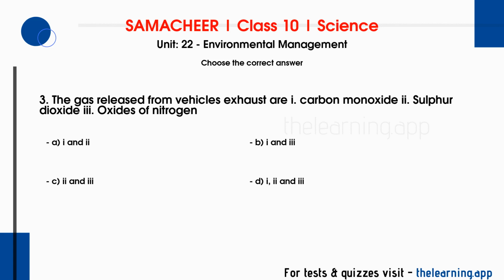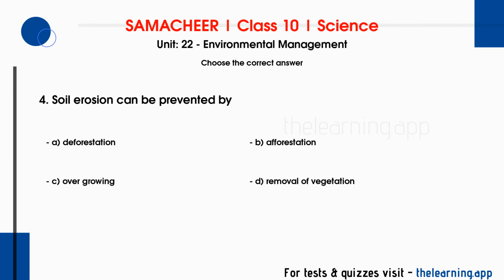Question 3. The gases released from vehicle exhaust are 1. Carbon monoxide 2. Sulfur dioxide 3. Oxides of nitrogen. Options are A. 1 and 2. B. 1 and 3. C. 2 and 3. D. 1, 2 and 3. Correct answer is D. 1, 2 and 3. Question 4. Soil erosion can be prevented by. Options are A. Deforestation. B. Afforestation. C. Overgrazing. D. Removal of vegetation. Correct answer is B. Afforestation.